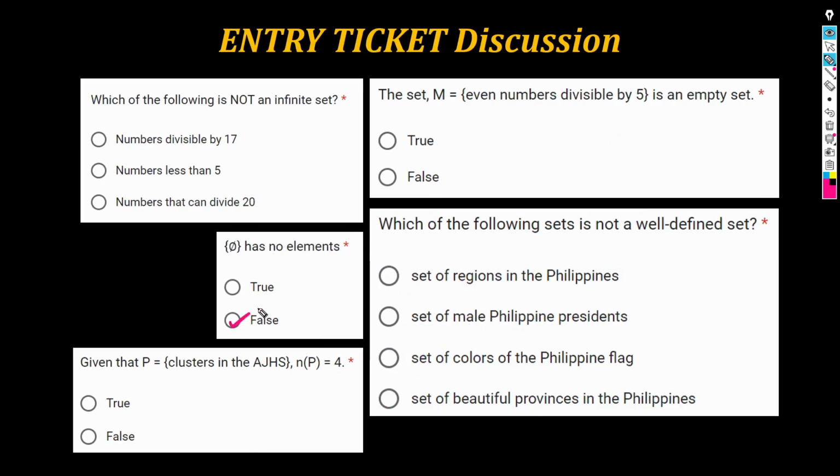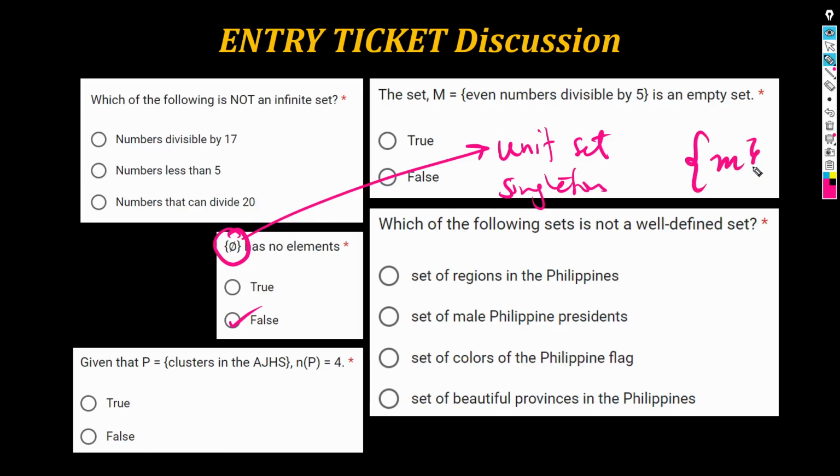So, this does have an element. It has one element. In fact, this is an example of the definition we saw of a unit set, or a singleton set. It's a set containing exactly one element. That's an example. Much like this, M. That's also a singleton set. What else does a singleton set look like? Here, a heart. That's still a singleton set. What else? Let's put 5. That's also a singleton set.